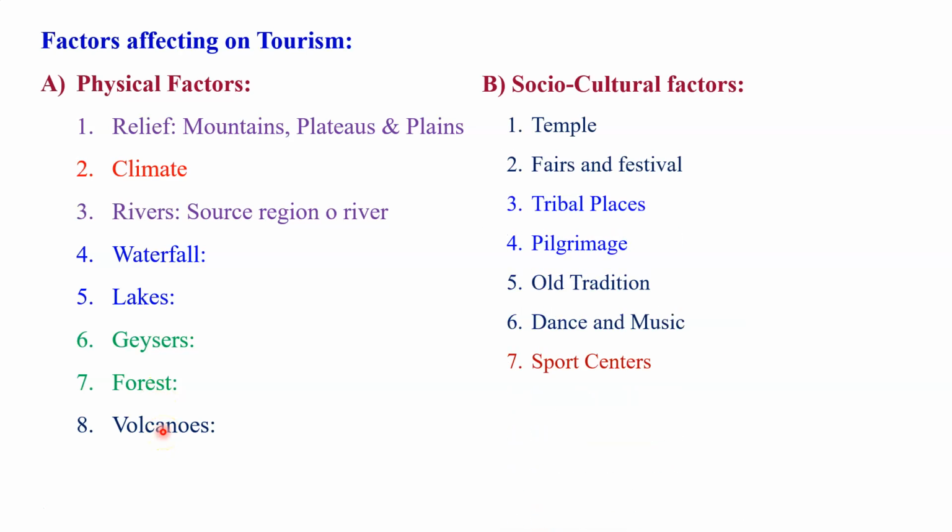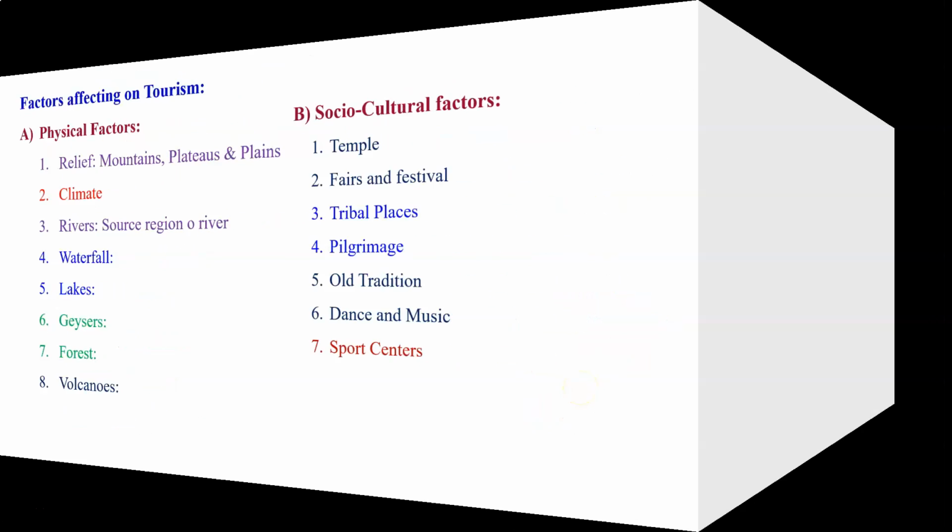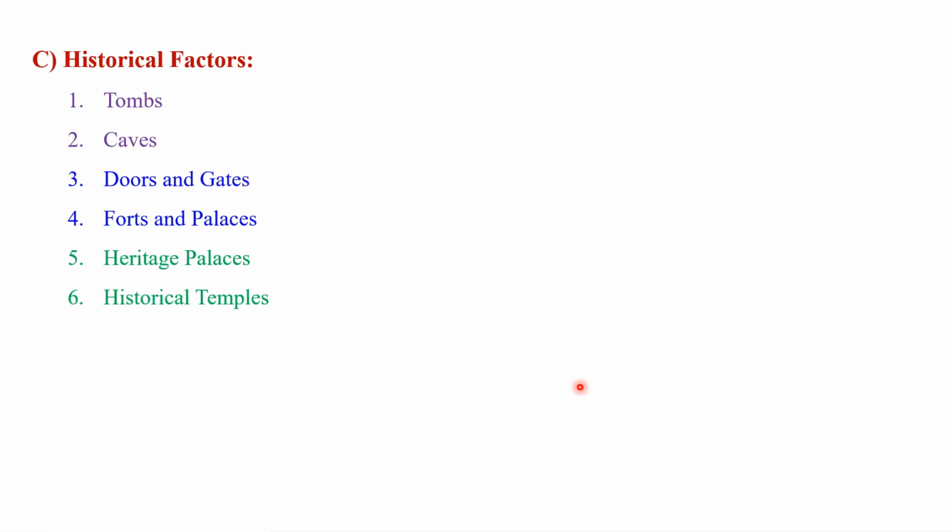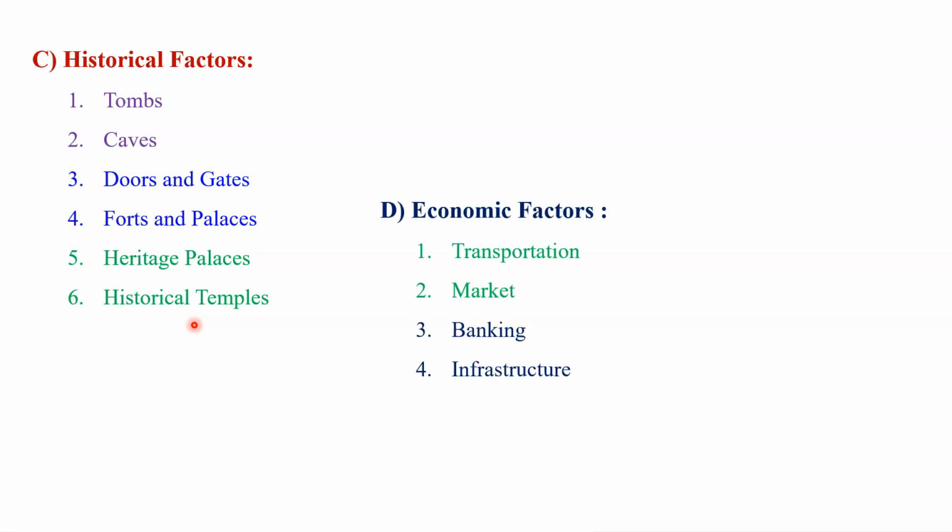There are also some socio-cultural factors that are very important for development of the tourism industry at a particular place. It includes temples, fairs and festivals, travel places, pilgrimage, old traditional dance and music, and sports centers. And in historical factors, we have the tombs, caves, doors and gates, forts and palaces, heritage places, and historical temples that are the major attraction of tourists at a particular place.